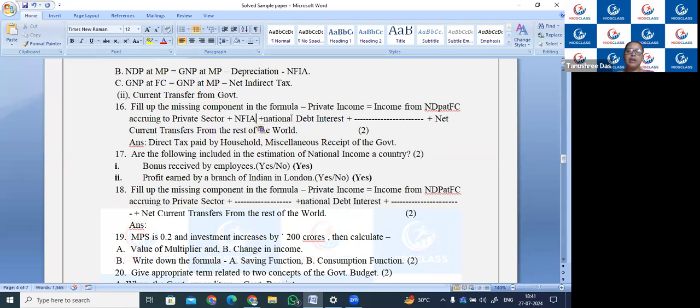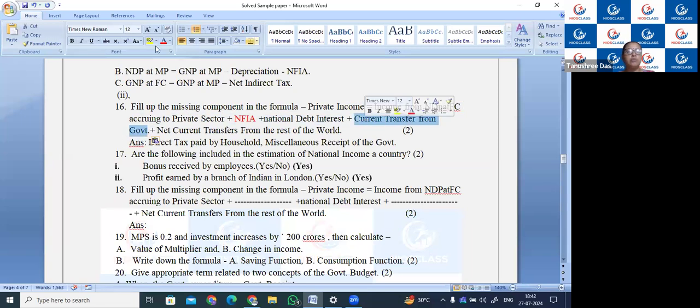Yeah, NFIA, I am changing the color so that you can identify. Plus current transfer from the government. This is current transfer from the government. So when we do this chapter, the things will be clearer to you. Maybe now it is not very clear what is going on, what formula and what. When we do the chapter, it will be clearer.